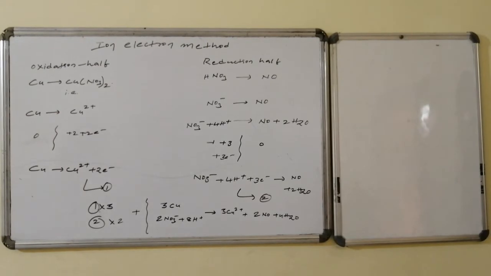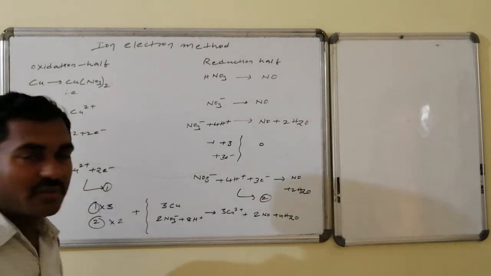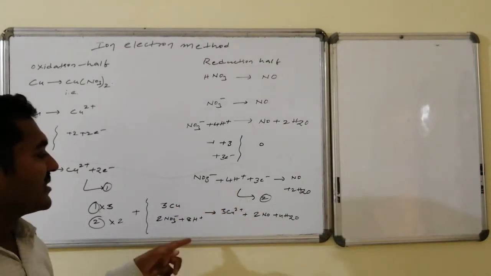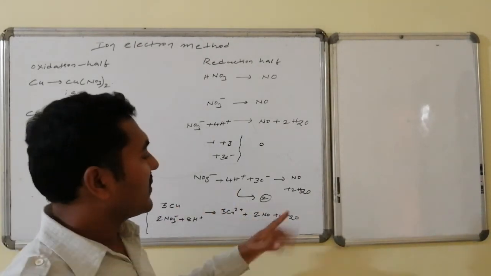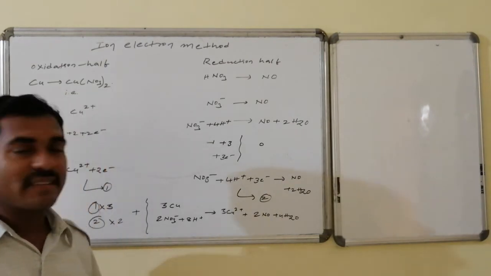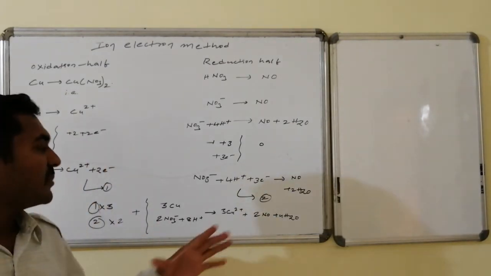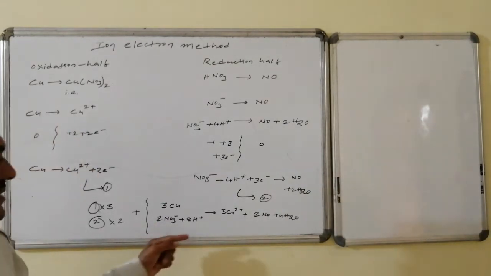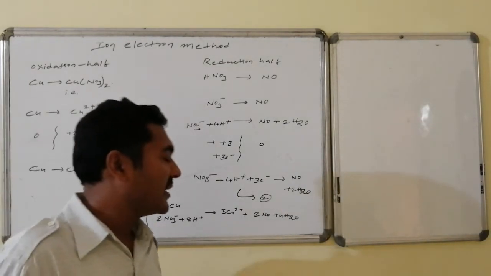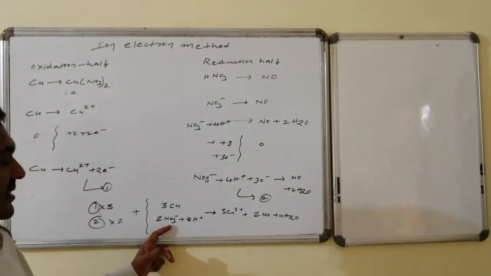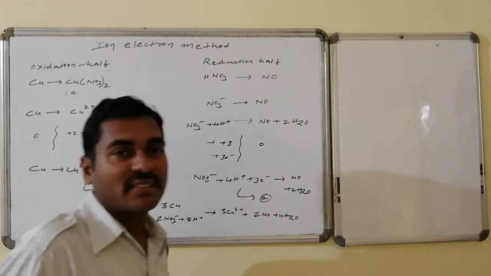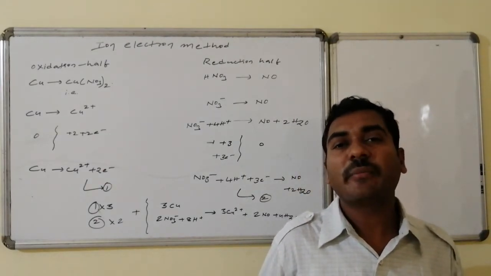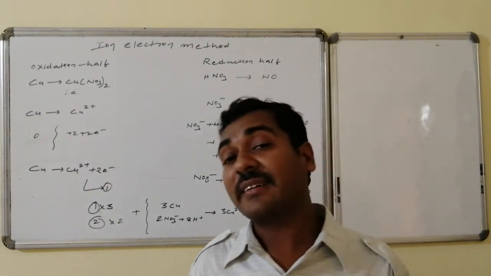on multiplying 1 with 3, that is 3 coppers are converted to 3 copper 2 plus, 2 with 2, that is 2 nitrates followed by 8H pluses are converted to 2 NOs followed by 4H2O. This is the balanced equation, because here everything is balanced. Copper 3 versus 3, nitrogens 2 versus 2, whereas 8H pluses here, 4 into 2, 8H pluses. If you go for oxygens, 6 oxygens here, 4 plus 2, 6 oxygens here. It is the ionic form of balanced equation in acidic medium by the oxidation, that is ion electron method.